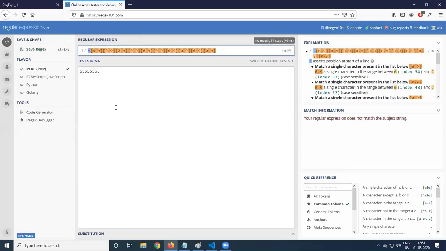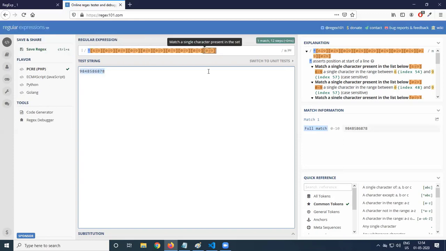So start with 6 to 9, followed by any digits I just gave. So start with 9, then 8, 4, 8, 5, 8, 6, 8, 7, 8. Is it matching? Yes, it is matching. A perfect string. And after this, if I write something, that is also matching. But I don't want that. It should be a perfect string. What is given inside this, it should be the same.